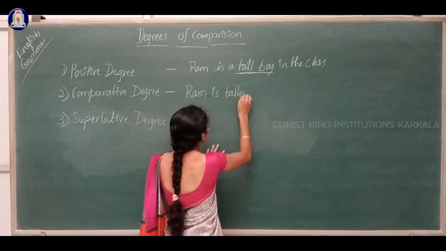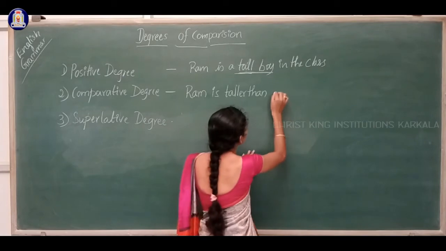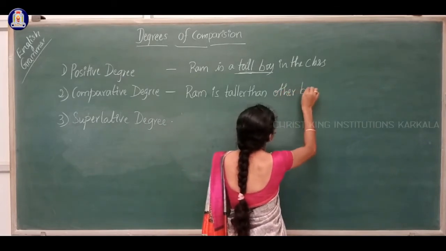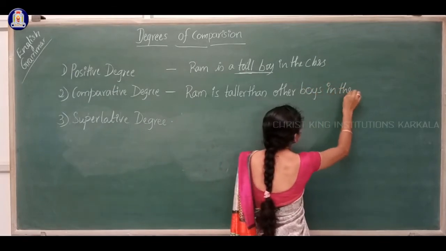Taller than. Ram is taller than the other boys in the class.